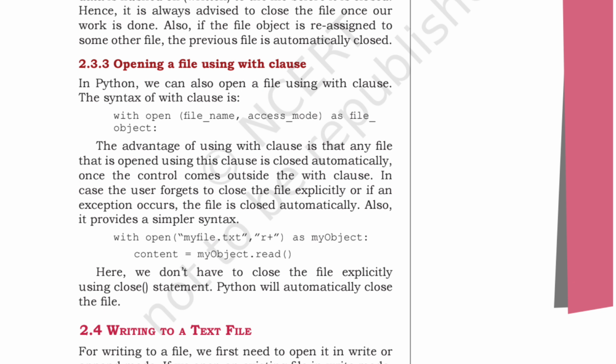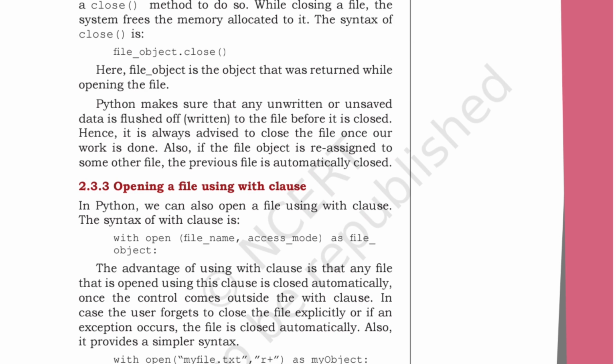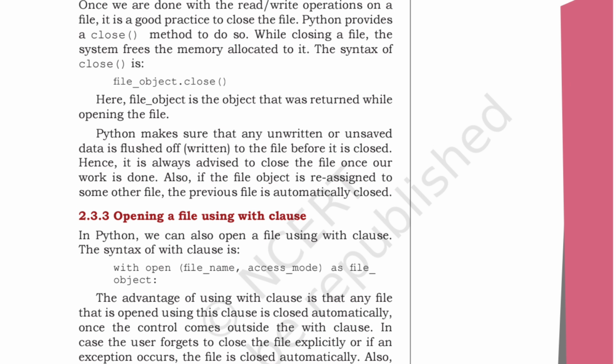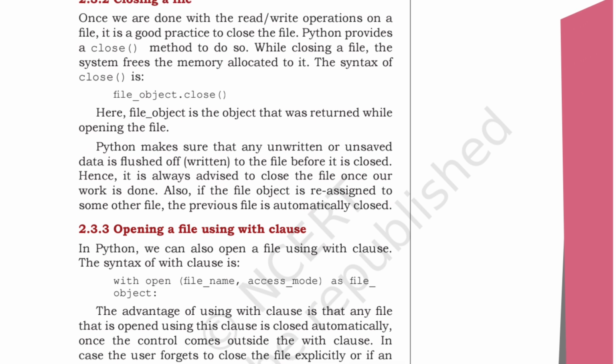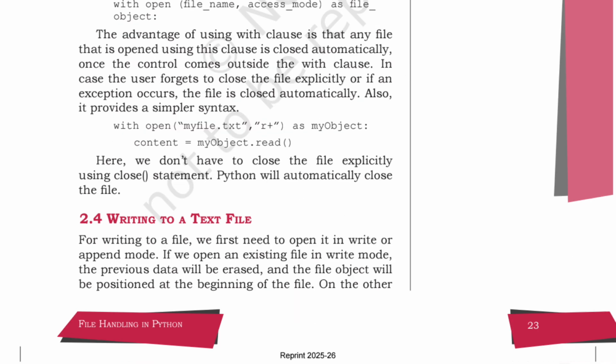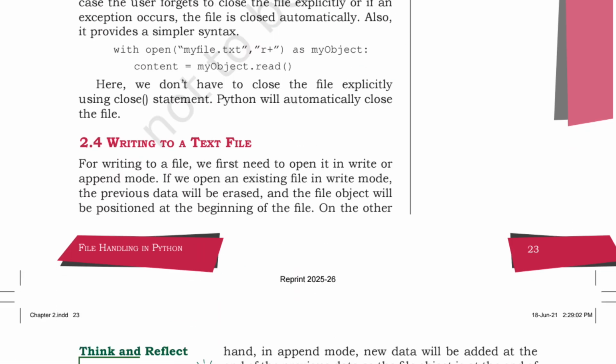Again, simply you can use close also for closing the file. The same syntax will be used. Instead of writing the open, you have to write close. Okay, sorry, yes, you have to write just close, file object dot close for closing a file, and this is for opening the file. Then writing to the text file.